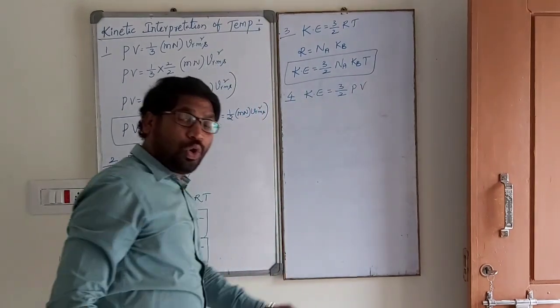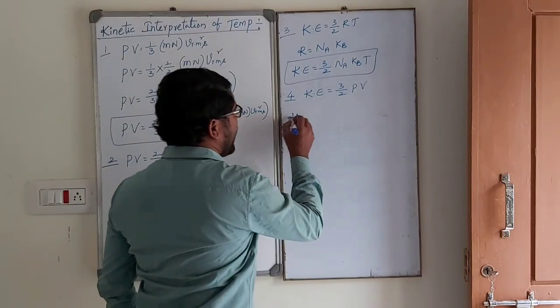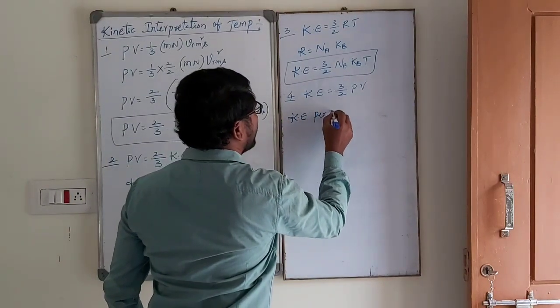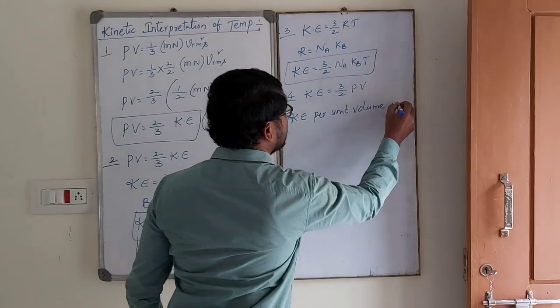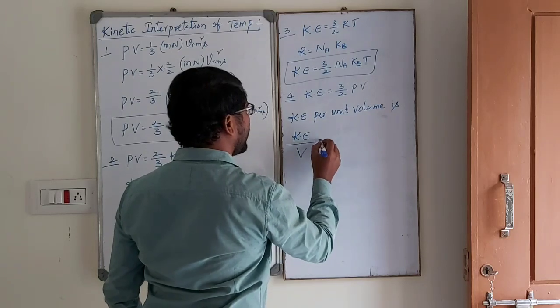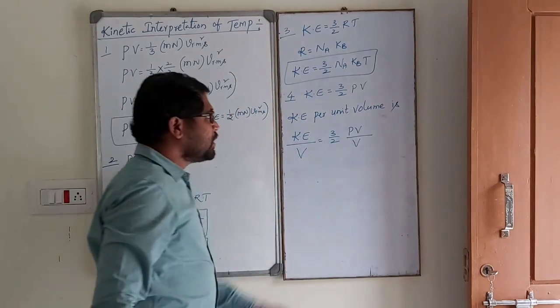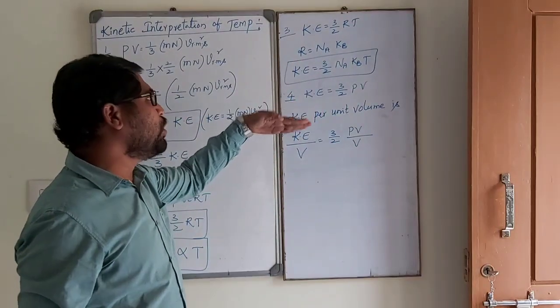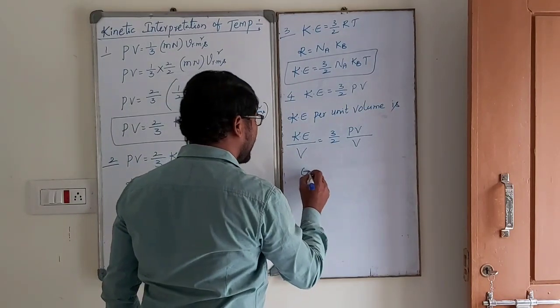Now we go for kinetic energy per unit volume. Kinetic energy per unit volume, kinetic energy by volume, is equal to 3 by 2 PV by volume. We divide both sides by volume. Now kinetic energy per unit volume is written as E.